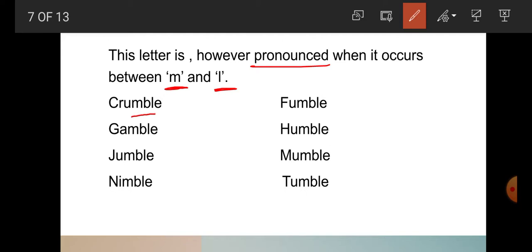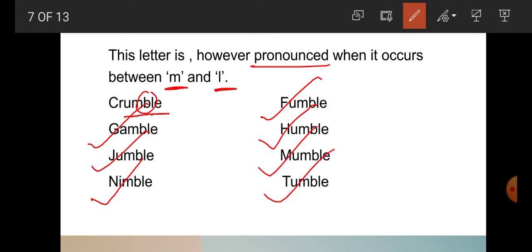Here B comes between M and L, so it is pronounced here. Crumble, gamble, jumble, nimble, fumble, humble, mumble, tumble. Students, here B comes between M and L and it is pronounced.